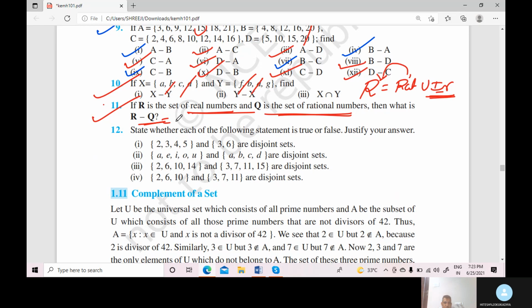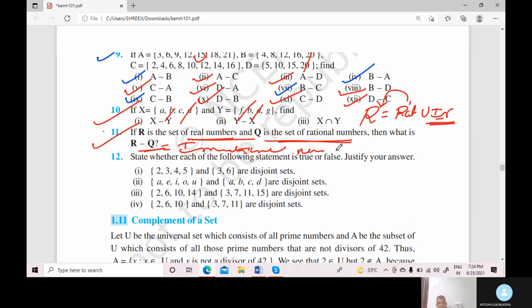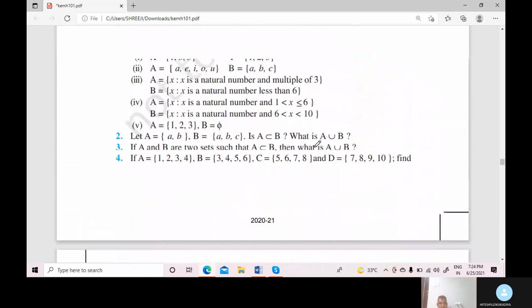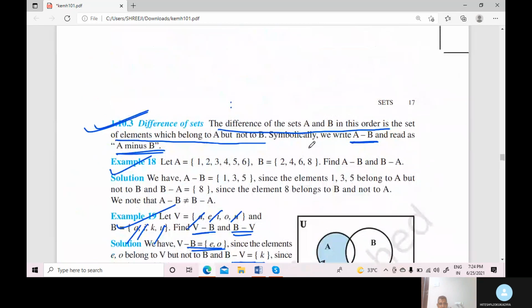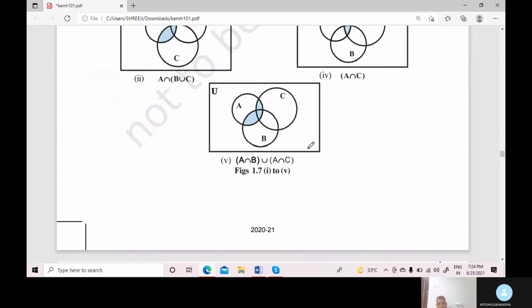So R minus Q is the set of irrational numbers. Okay, students? Clear? So the different set topic is completed. Just let us check the examples above, is anything remaining? Completed. Okay, done. No problem.